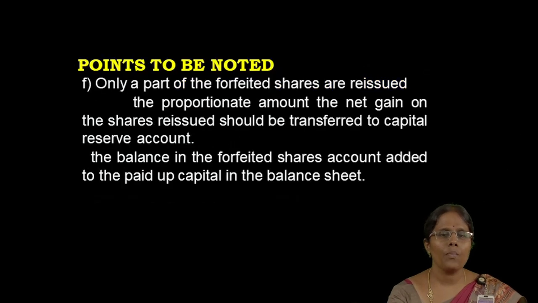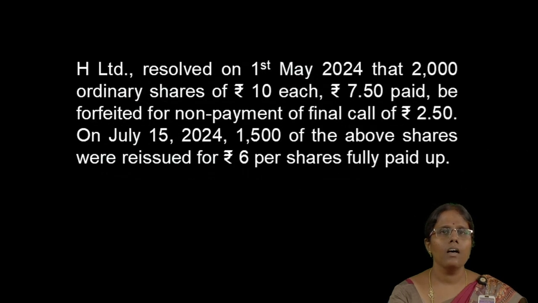The next point is, if only a part of the forfeited shares are reissued, the proportion of the net gain on the shares reissued should be transferred to the capital reserve account. The balance in the forfeited shares account is added to the paid-up capital in the balance sheet of the company. Next, we will go through an example.